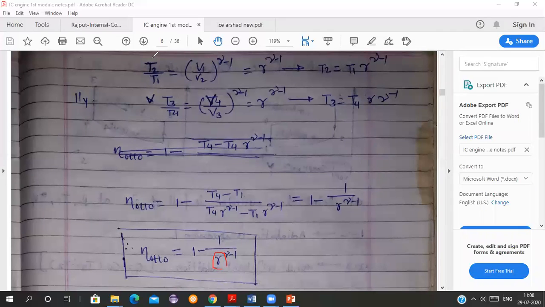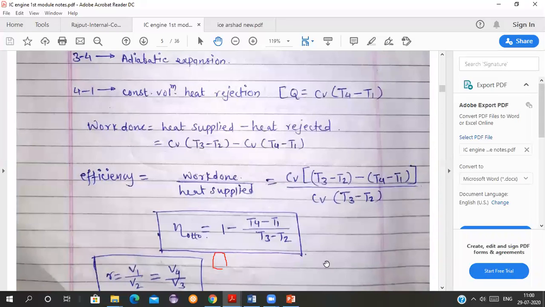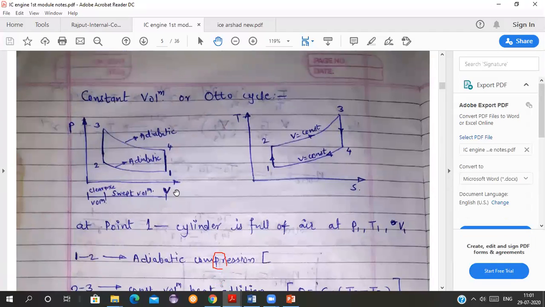Yes, students, you have to answer me. See, if I increase the stroke length, what will happen? My volume will increase. I can take in more air fuel mixture, isn't it? If I take this point 1 beyond, I am increasing the volume here. So if I have to increase the volume, I have to increase the stroke length.